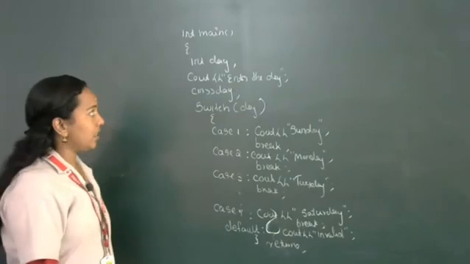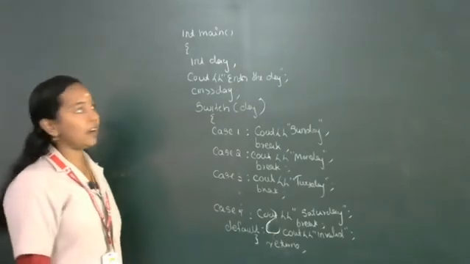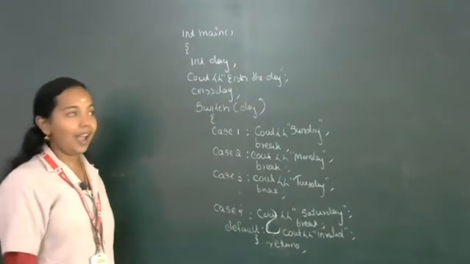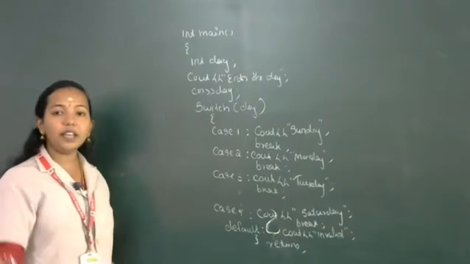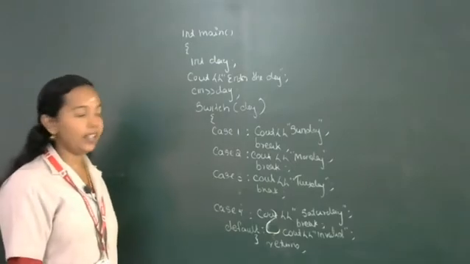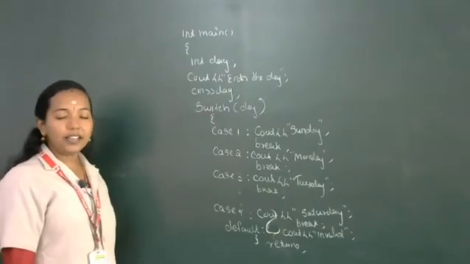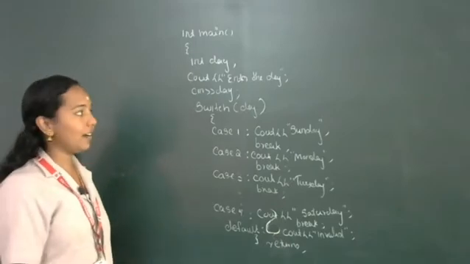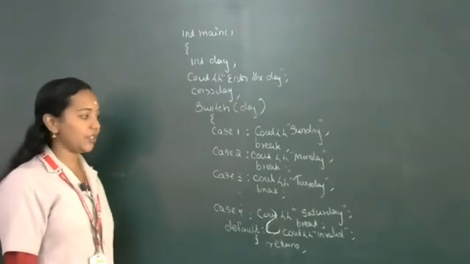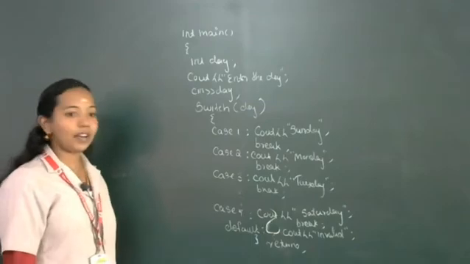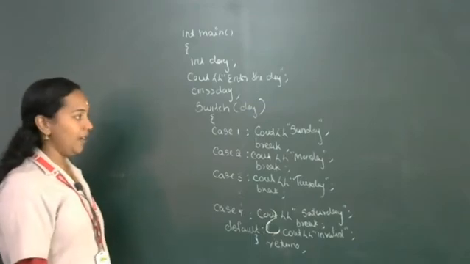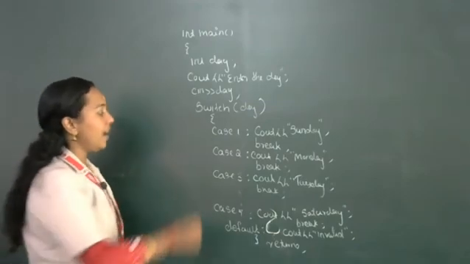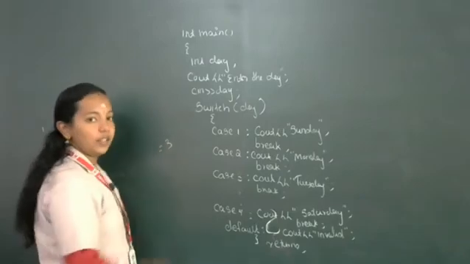So I think it is clear. First we are declaring a variable day, and we can give any value to variable day. In multi-branching statement, you want to compare the variable with other case constants. So here we are comparing all the cases together. Then if day equal to 3, then what will happen?